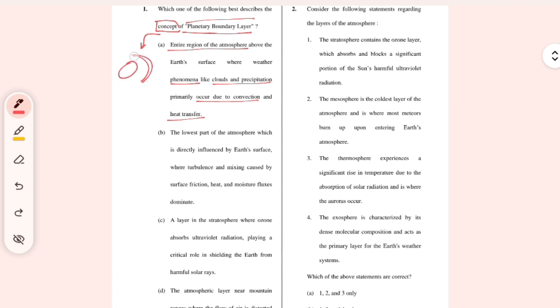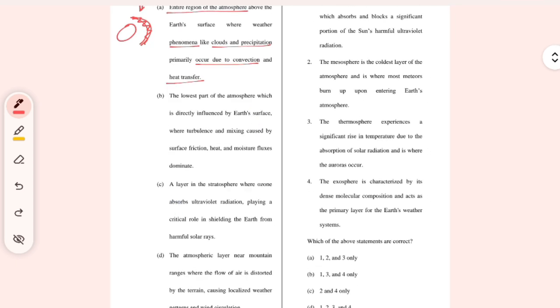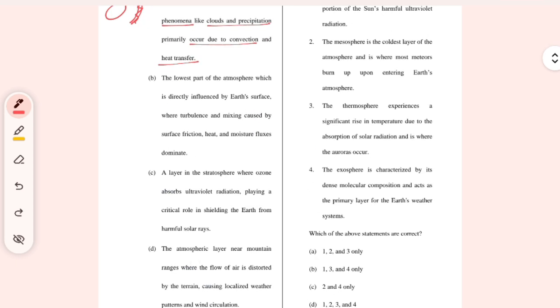That is the thing we have to take from these statements: which of them is most suitable for the concept? The lowest part of the atmosphere, which is directly influenced by the Earth's surface, where turbulence and mixing caused by surface friction, heat and moisture fluxes dominate.